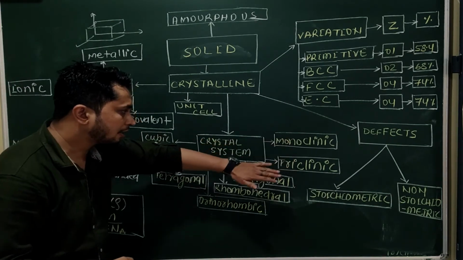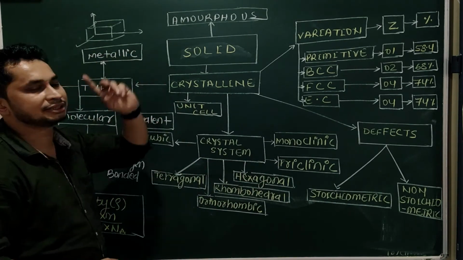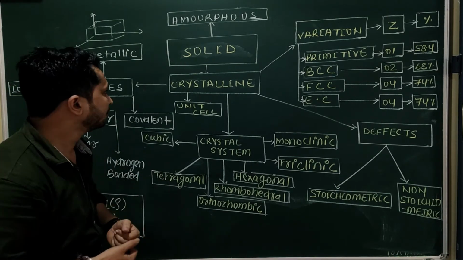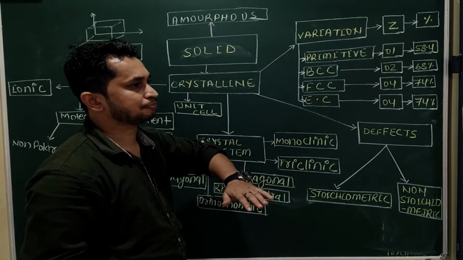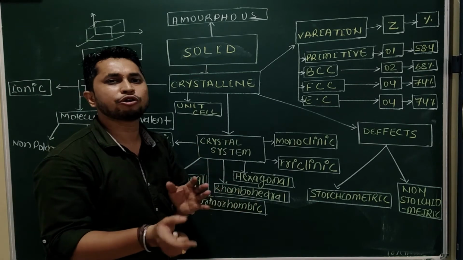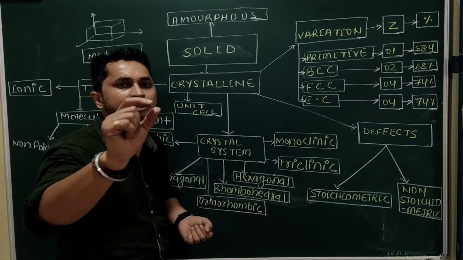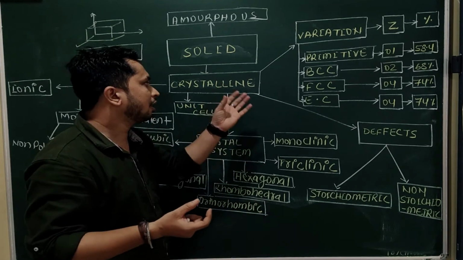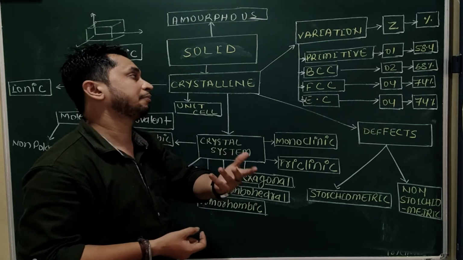Okay, so these are the 7 crystal systems on the basis of different edge lengths a, b, c and different angles between the planes known as alpha, beta and gamma. Now the second thing is, in the crystal system, the arrangement of atoms, the arrangement of particles, may occupy different positions in a cube. On the basis of the position of particles within a cube, the crystalline systems have 4 types of variation.